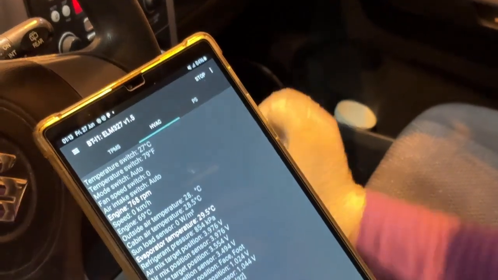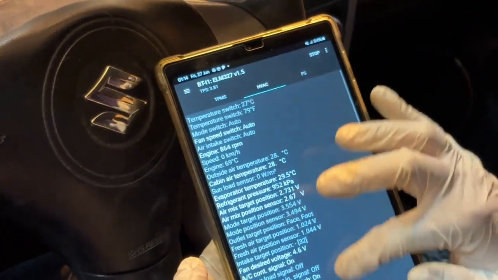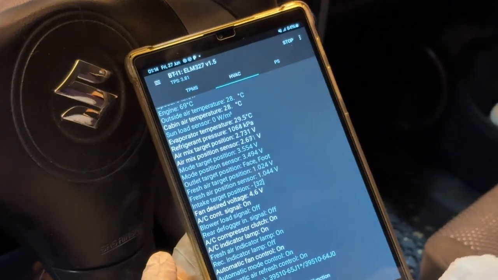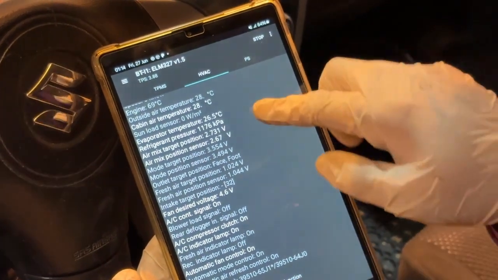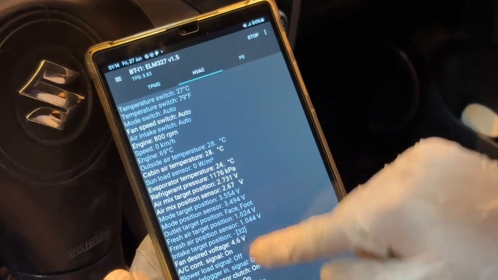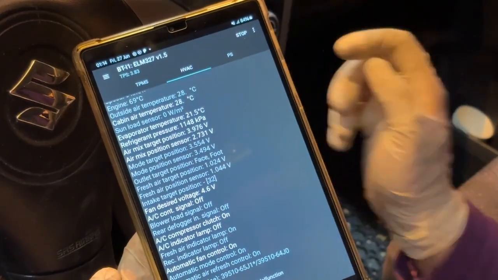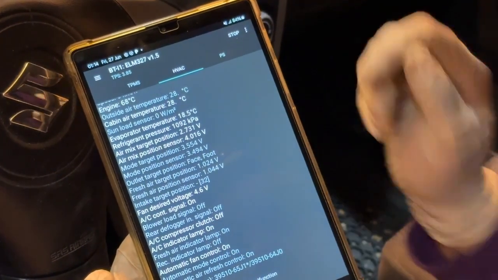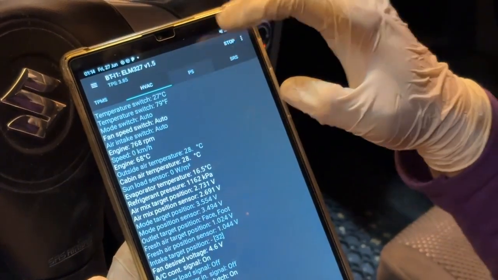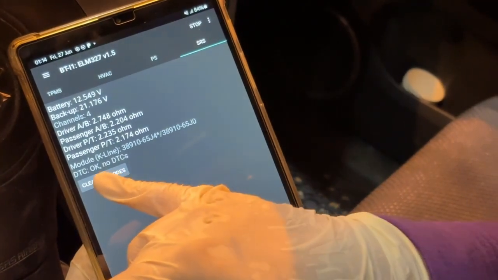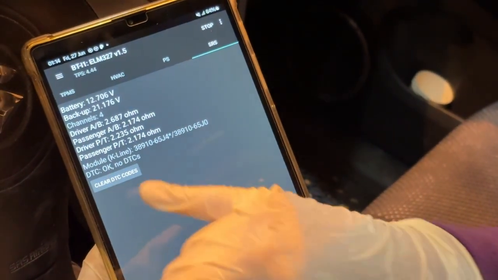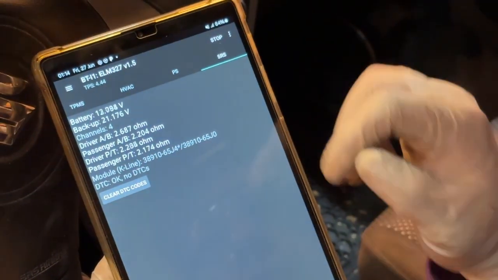HVAC, air conditioning. We have sun load sensor secret malfunction. This compressor, on, off. It's okay. SRS airbag. No error code. Everything is okay.